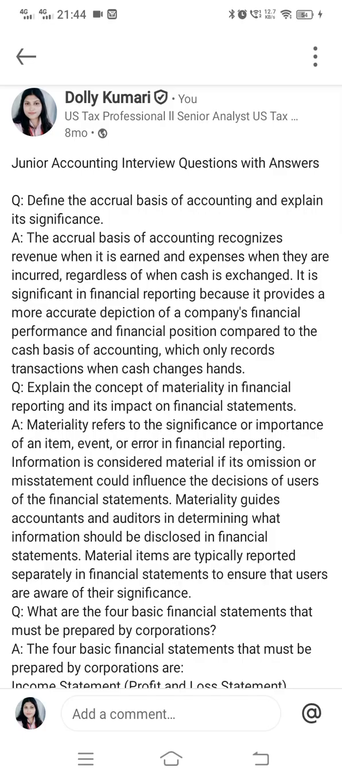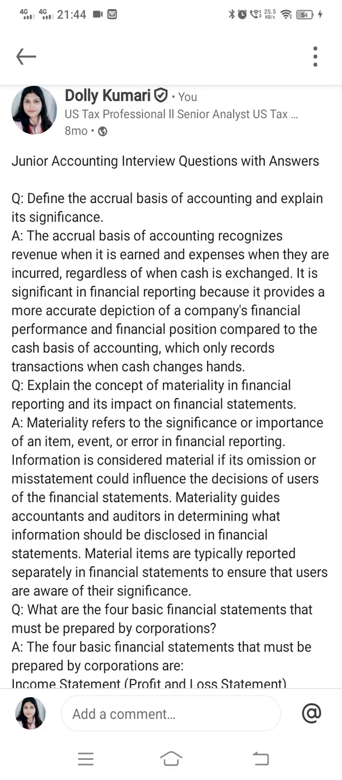Now we have the second question: explain the concept of materiality in financial reporting and its impact on financial statements. Materiality refers to significance or importance, as the word says, material. So that is the significance or importance of an item, event, or error in financial reporting. Information is considered material if its omission or misstatement could influence the decisions of the users of the financial statements.